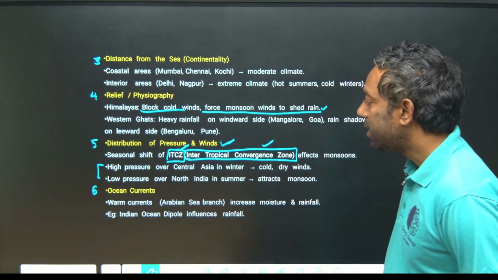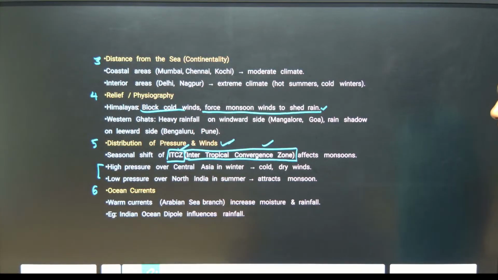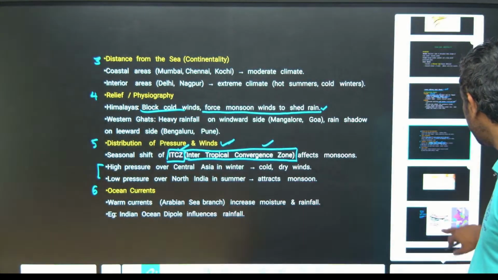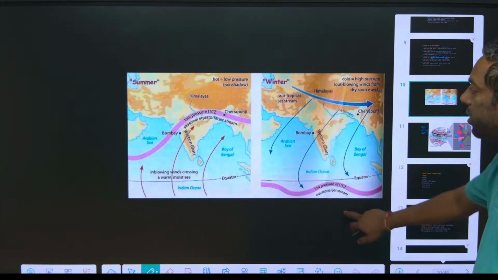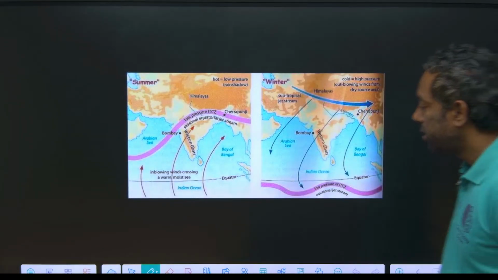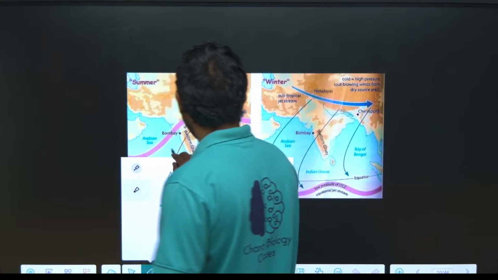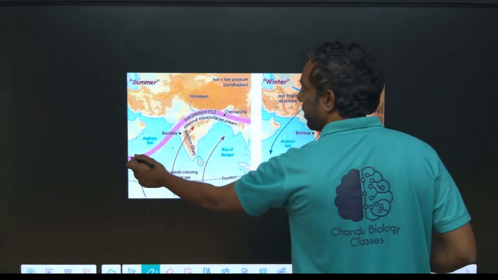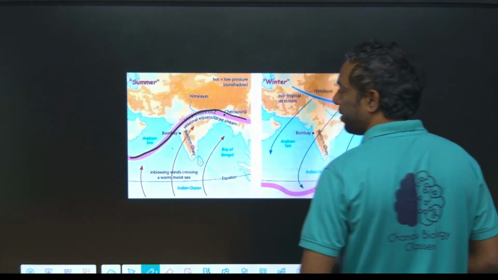The sixth factor for the monsoon type of climate is ocean current. What is ocean current, guys? Just look into here. This is the ITCZ belt.